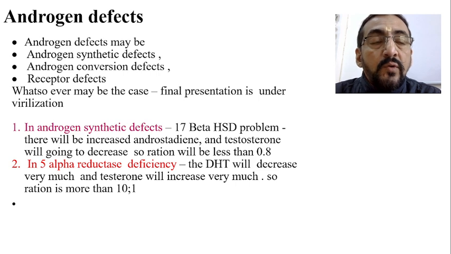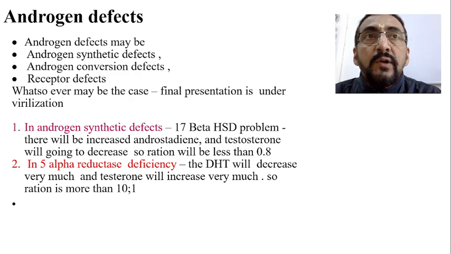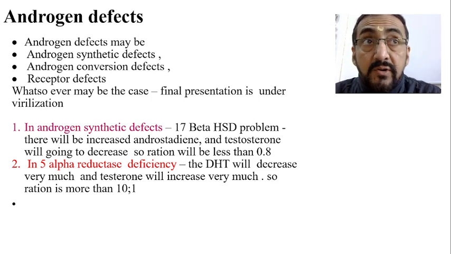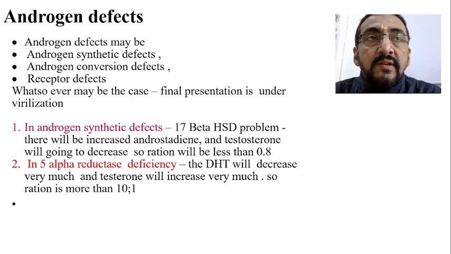So today onwards we are going to see that. So far we have only discussed the chromosomal defects. So far we have only discussed the gonadal defects. So far we have only discussed the improper formation of the anti-Mullerian hormone and the Sertoli cells, Leydig cells, testosterone, dihydrotestosterone and some of the enzymes, etc. But today we shall see actually the core portion of this DSD, that is androgen defects.